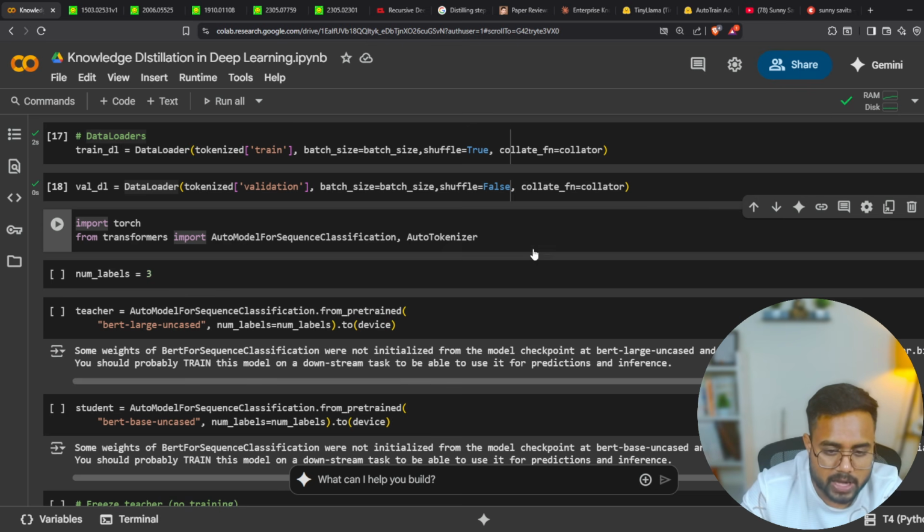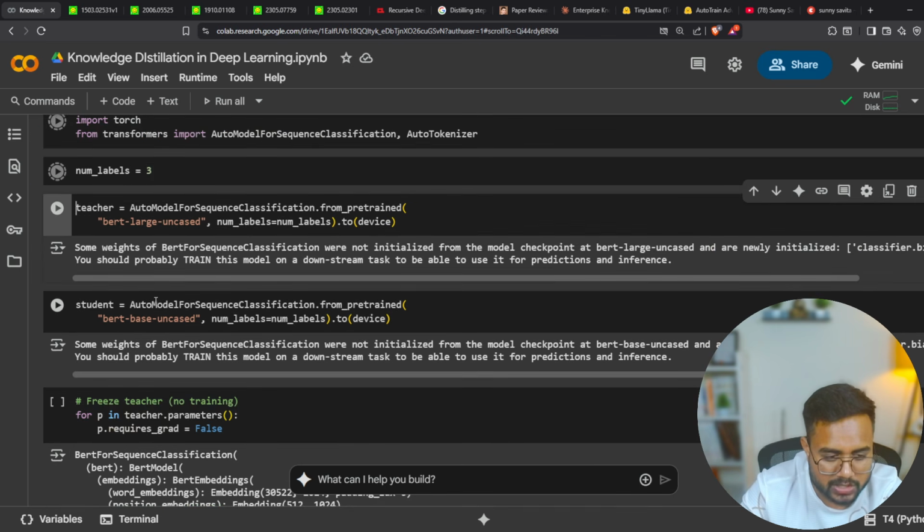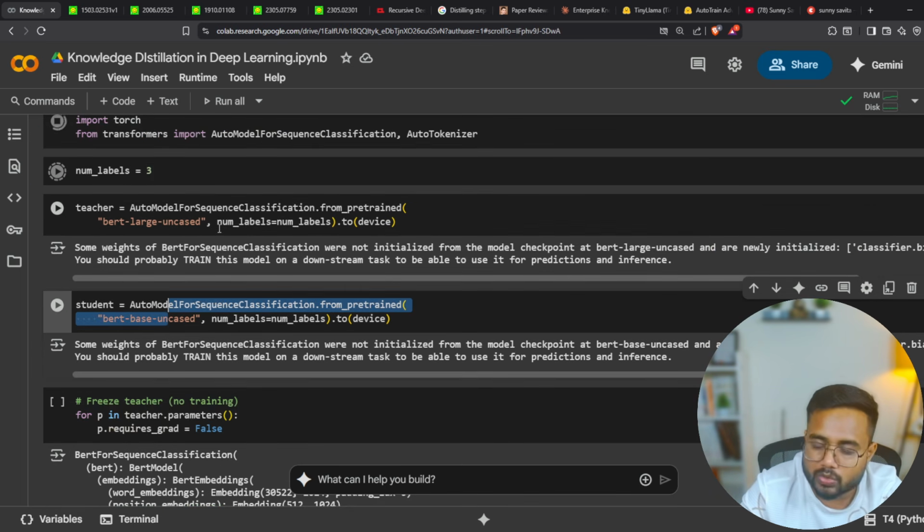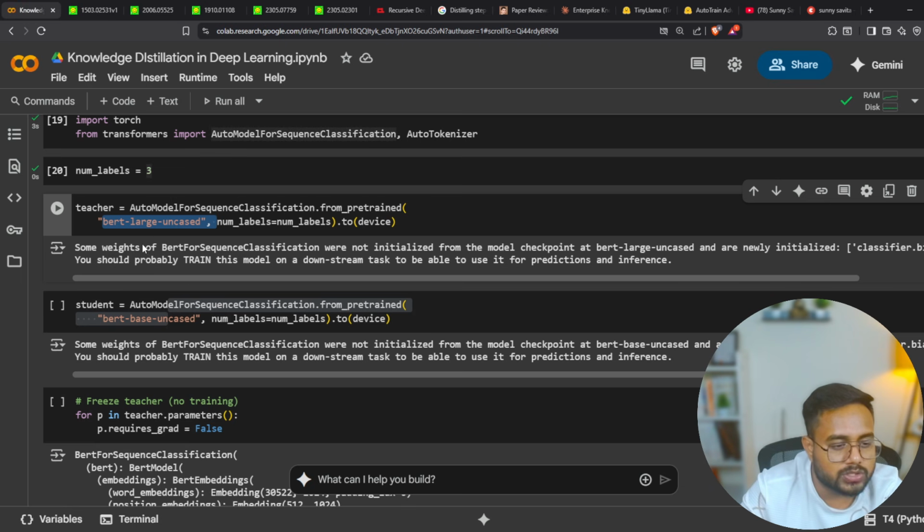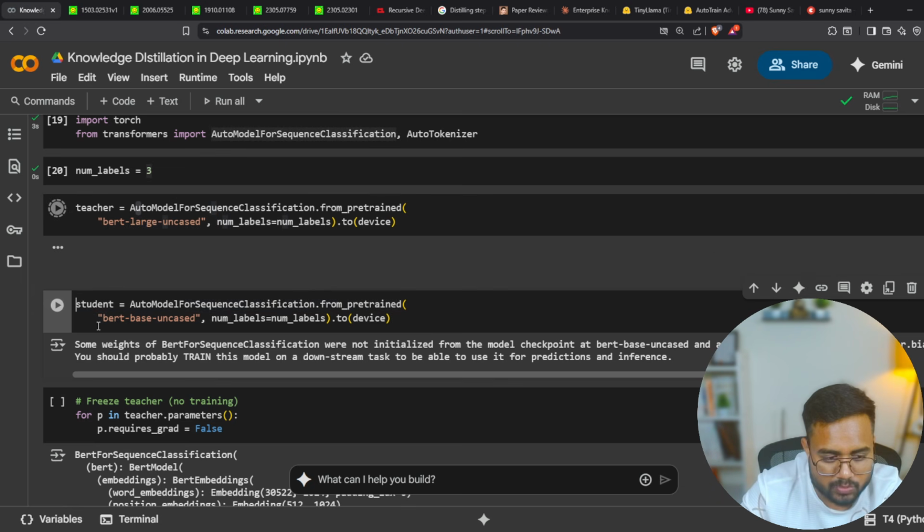So now guys, what I'm doing, I'm going to load my model. The first one is a teacher model. I'm going to load this BERT large model as a teacher model. As I told you, this large model is going to be my teacher. Again, there's a small model, BERT base uncased model. This is a small model. This is going to be a student model, right? So teacher and student both I have.